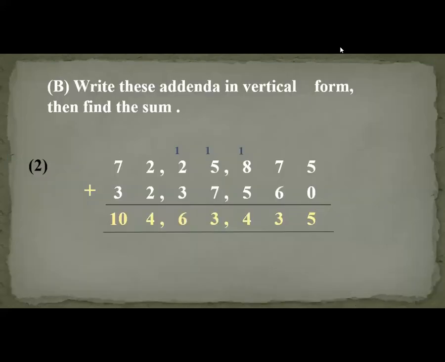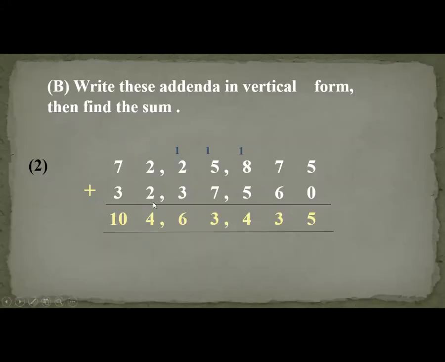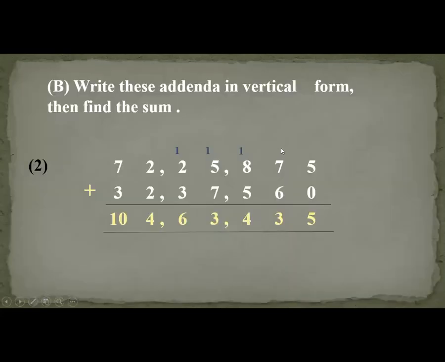Okay. Now look at here carefully. If you want to take screenshots, take it. Write these addenda in vertical form, then find the sum, because these sums are given in horizontal way. First of all, you have to arrange it in vertical form. This is vertical form and this is horizontal form. To add or subtract, first of all, you need to arrange numbers in vertical form. This is vertical form and this is given in horizontal form. First of all, you arrange them in vertical form, then you add. So here we arrange in vertical form.